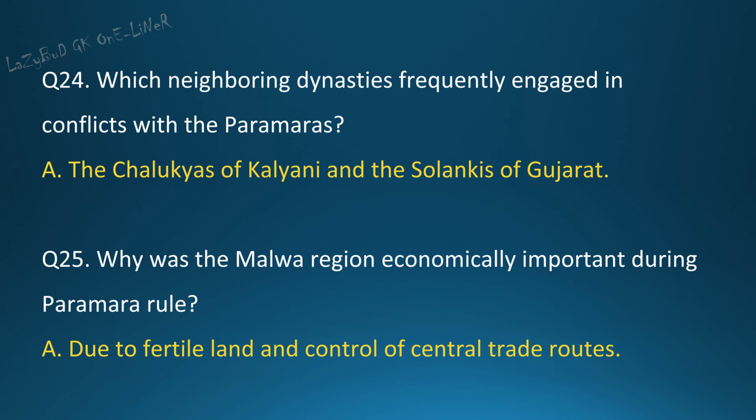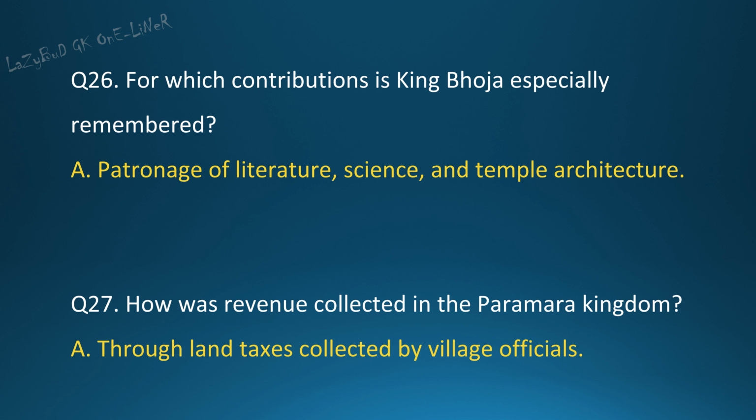Question 25. Why was the Malwa region economically important during Paramara rule? Answer. Due to fertile land and control of central trade routes. Question 26. For which contributions is King Bhoja especially remembered? Answer: patronage of literature, science, and temple architecture.